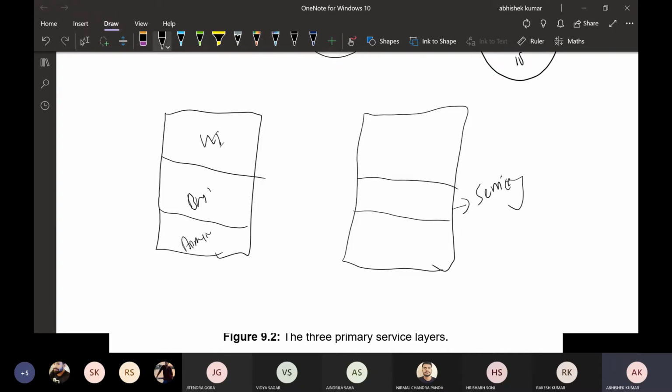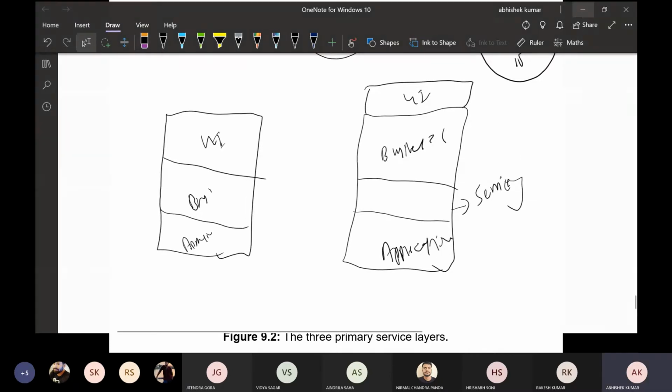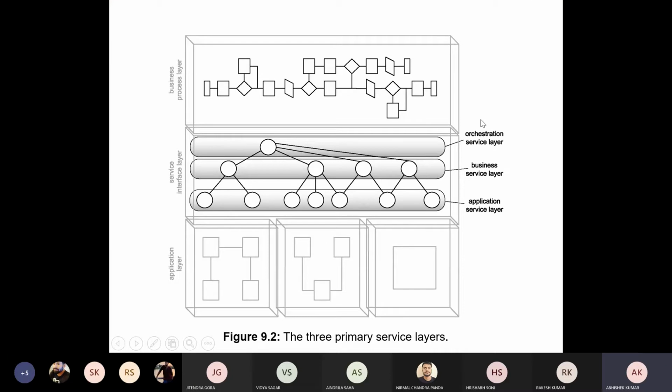The remaining layers were the same: this one is the business logic layer, this is the UI layer, and this one is the application layer, right? Up to this point we have already discussed in our last lecture, where we described these diagrams.